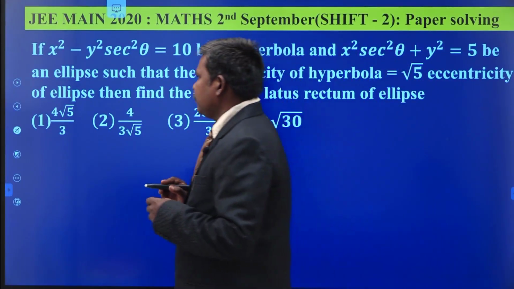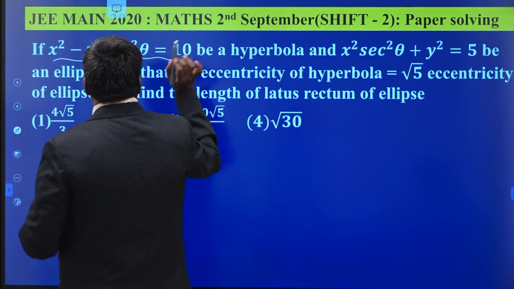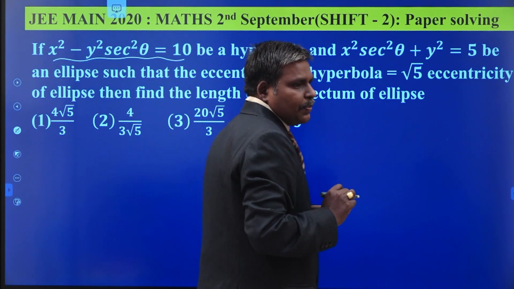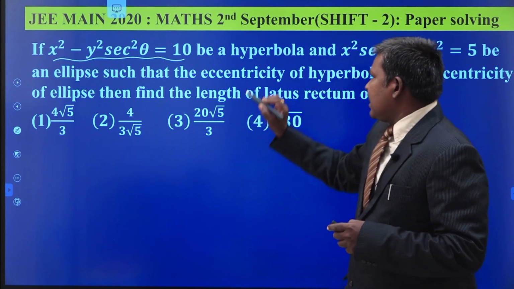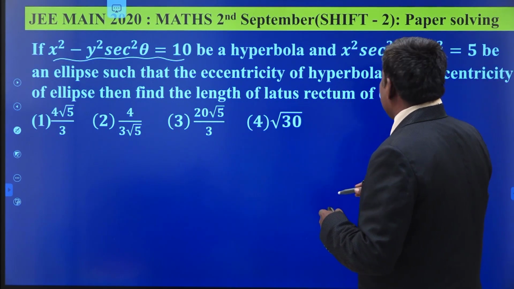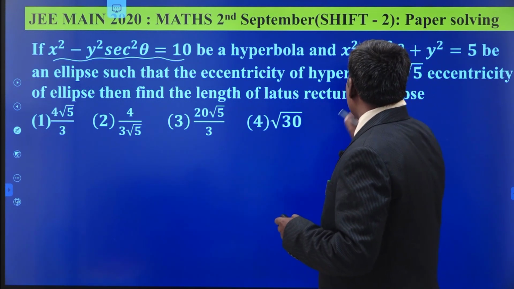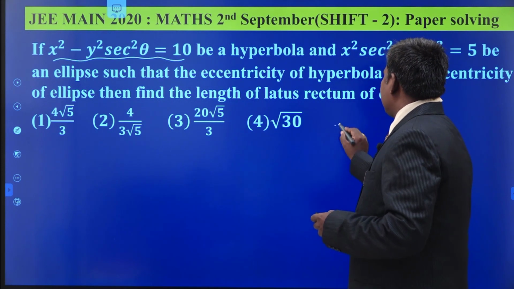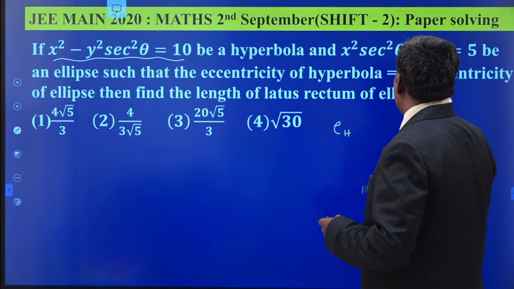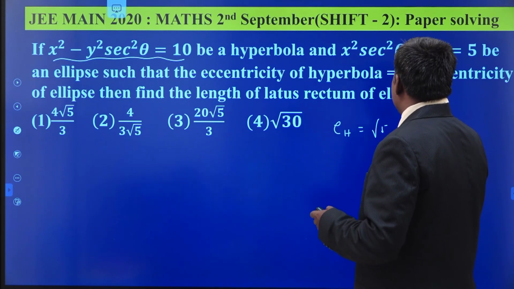See this question. If x square minus y square secant square theta is equal to 10, what does it represent? A hyperbola. So this is a hyperbola, and x square secant square theta plus y square equal to 5 be an ellipse such that the eccentricity of the hyperbola, what is given to you? Eccentricity of the hyperbola is equal to root 5 times the eccentricity of the ellipse.